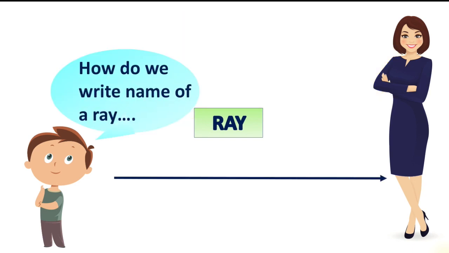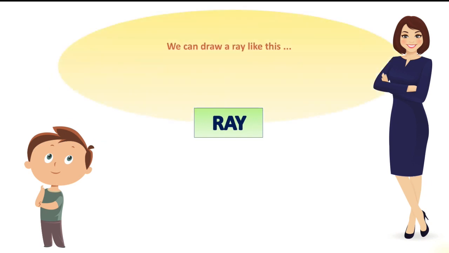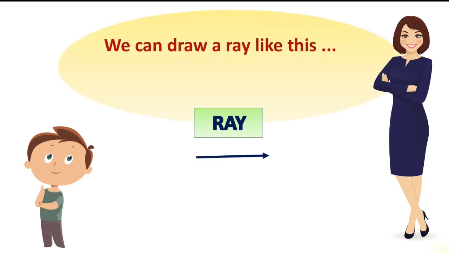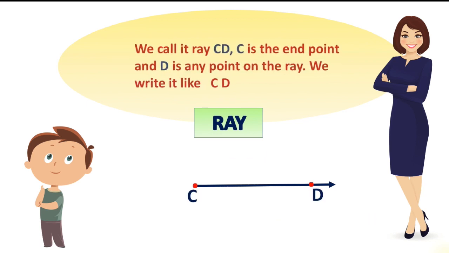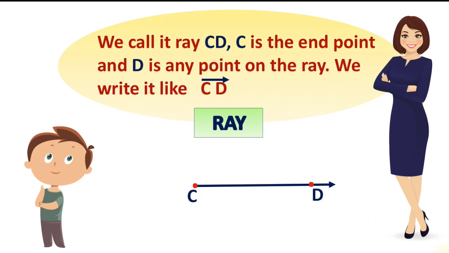How do we write the name of a ray? We can draw a ray like this or like this or like this. It has no definite length, so we can take any length. We call it ray CD. C is the endpoint and D is any point on the ray. We write it like CD and put an arrow on its head.